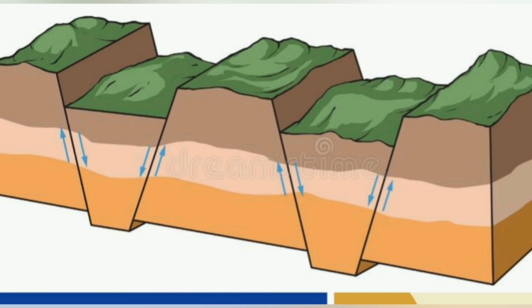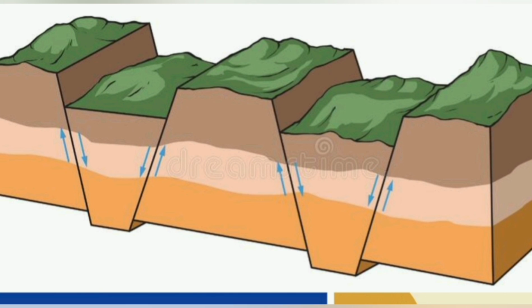Next category is block mountains. Sometimes the crust, that means the outer layer of the earth, cracks up. And when the land between two cracks, or faults, is pushed along the cracks, block mountains are formed. Sometimes the surface is raised up, and sometimes it goes down. The Black Forest mountain in Germany and the Nilgiris in India are block mountains.